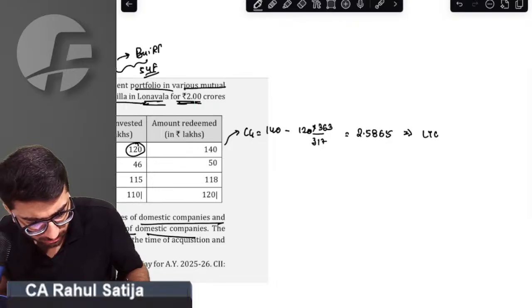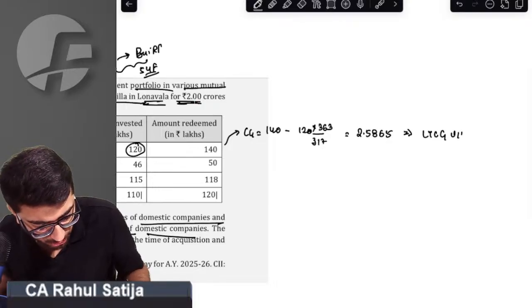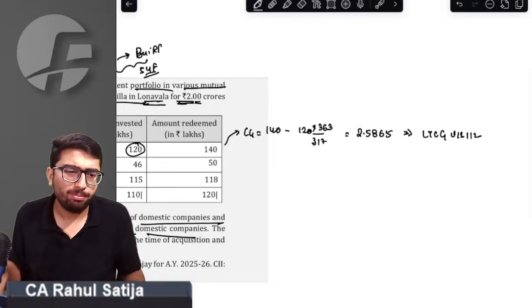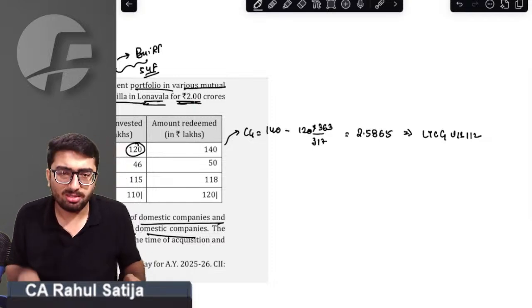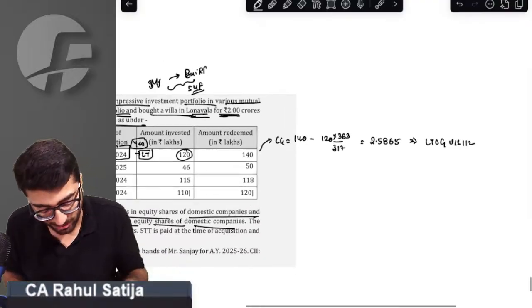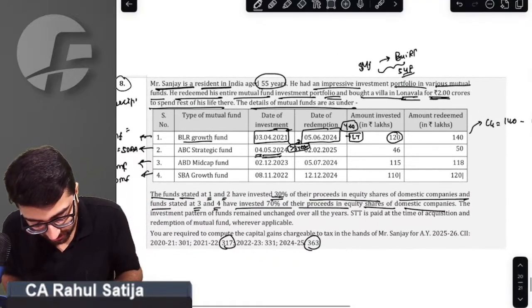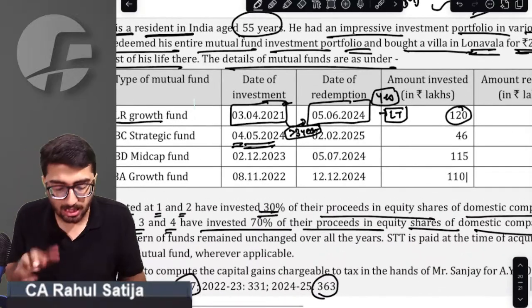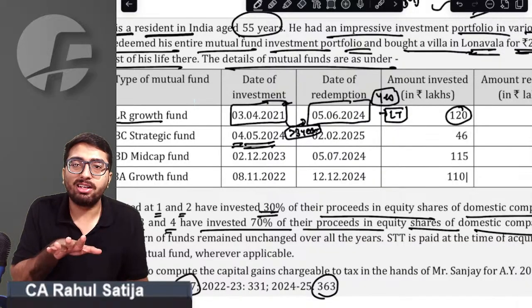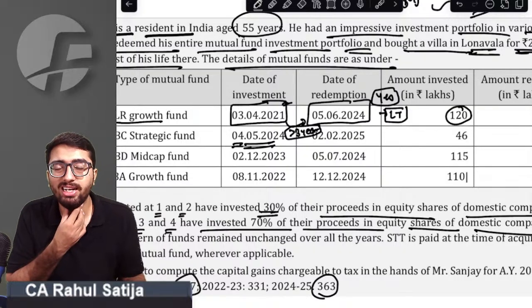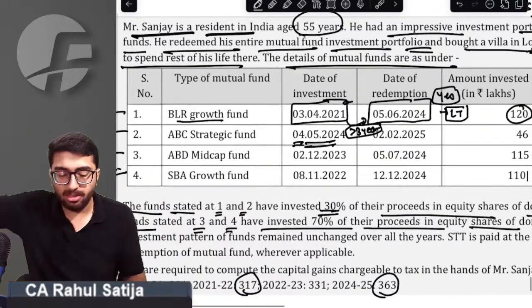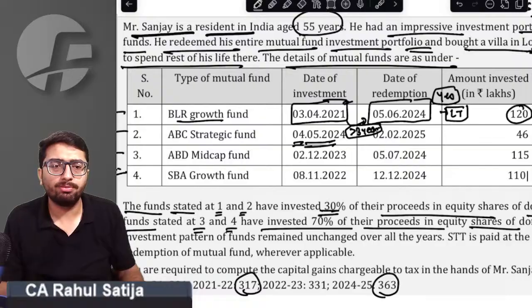Are we clear with that? LTCG under Section 112. Beautiful answer, Arjun. This is the thing I appreciate a lot. So the second one is Section 50AA securities. It is a specified mutual fund. This ABC strategic fund is a specified mutual fund.